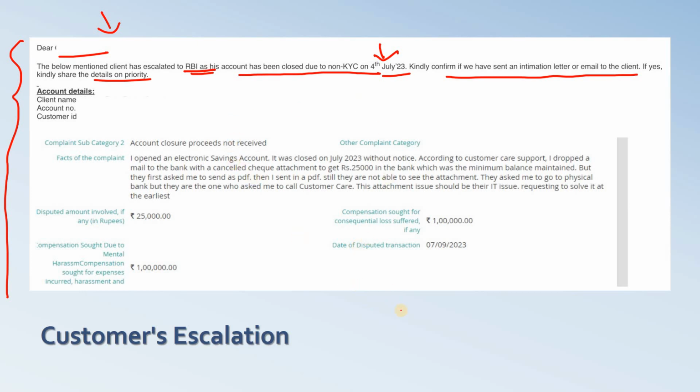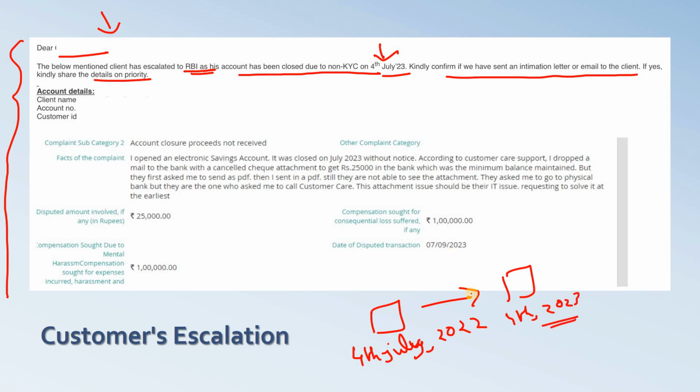So what the customer has done, the customer has opened an account maybe on 4th of July 2022 and then he may have scheduled the KYC for a later point of time, and then he or she might have forgotten, and then on 4th of July 2023 what happened? The customer's account got closed and the customer escalated to RBI mentioning that my account got closed without any intimation letter or email.